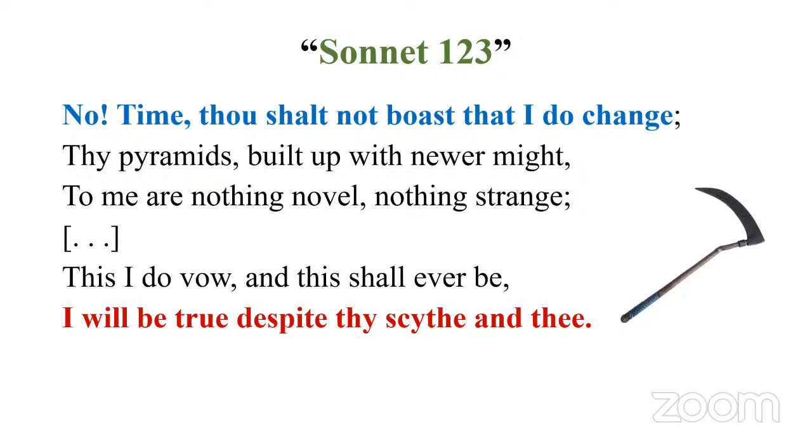And the last couplet, this I do vow, and this shall ever be. I will be true despite thy scythe and thee. So despite you, the reaper, death as a reaper, even death cannot change my worshipping the fair youth, right?